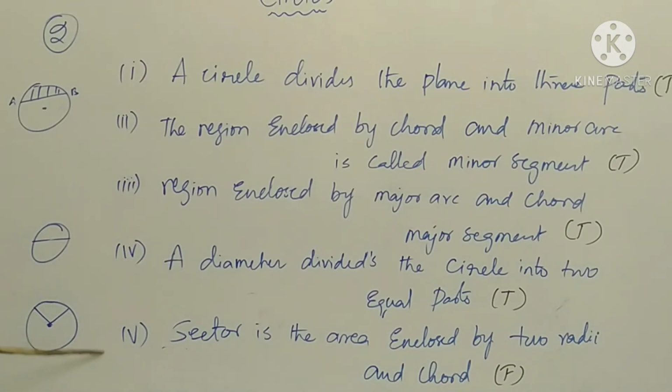Next one, fifth one, sector is the area enclosed by two radii and chord. No. Sector is the area enclosed by two radii and one arc. This portion is called sector. So it is false.